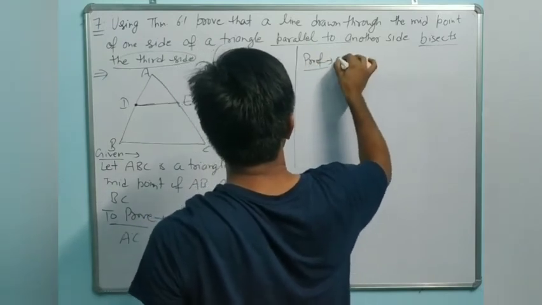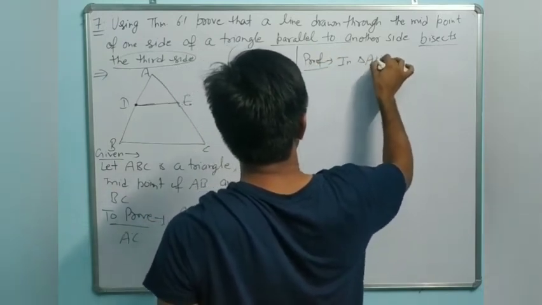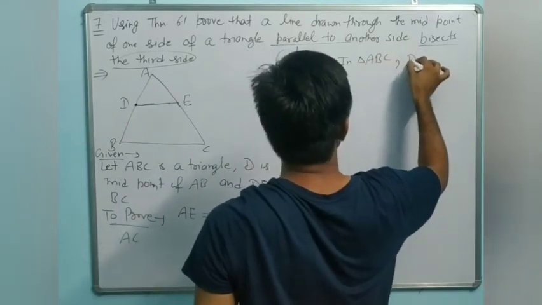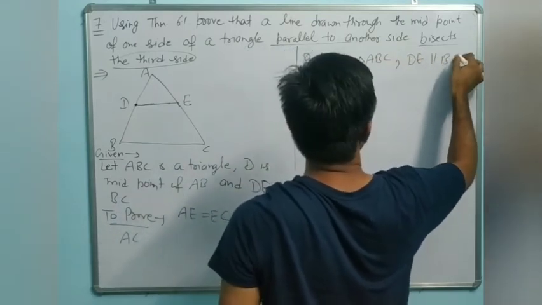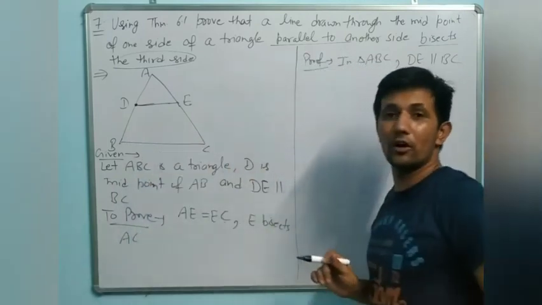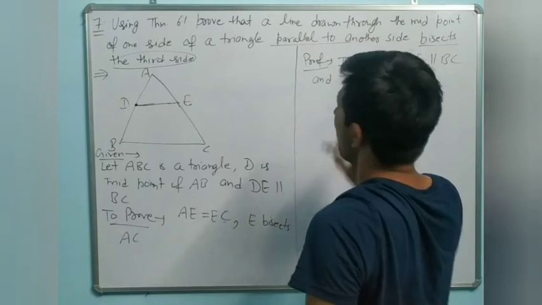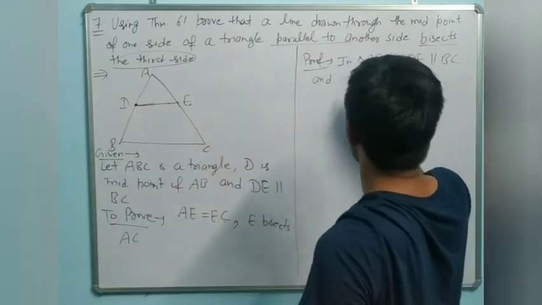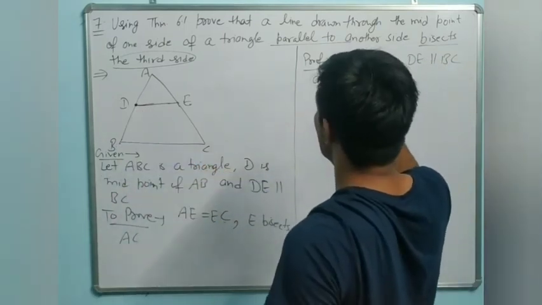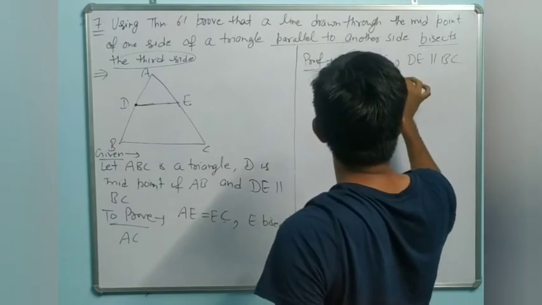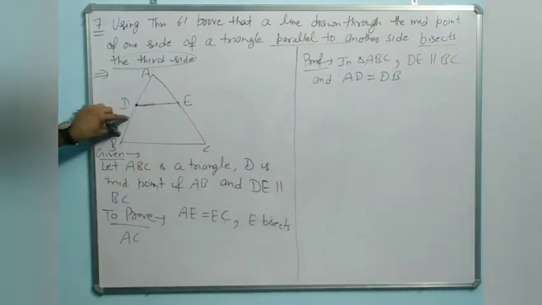Everyone knows. So you write in triangle ABC, DE parallel to BC. DE parallel to BC or not? Yes. And everyone knows D is the midpoint and AD equal to DB. If D is the midpoint, it means AD and DB are equal.